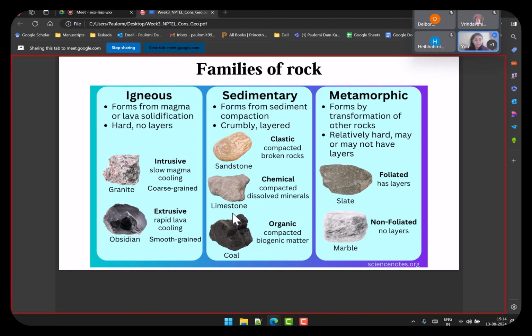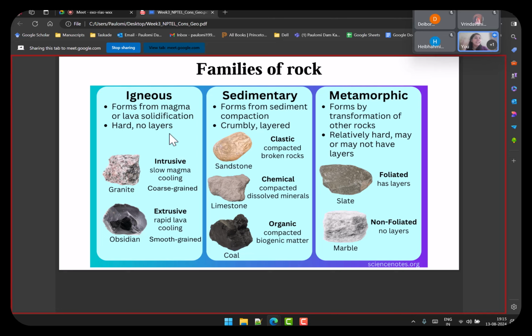You have igneous, then you have sedimentary. And these again, as the name suggests, are forming from sediment compaction and they are very layered. So one other thing that I did not mention was igneous doesn't have any layers. Layers mean basically deposition of one layer over the others. So one set of rocks have aggregated together, and then after some time, other layers have aggregated over it. So you have layered.